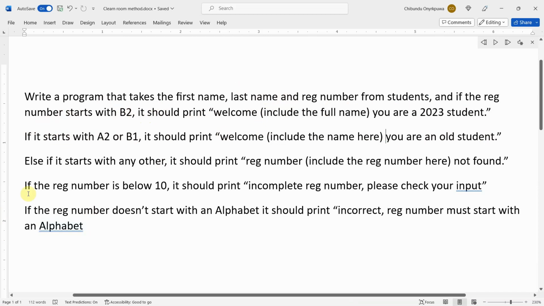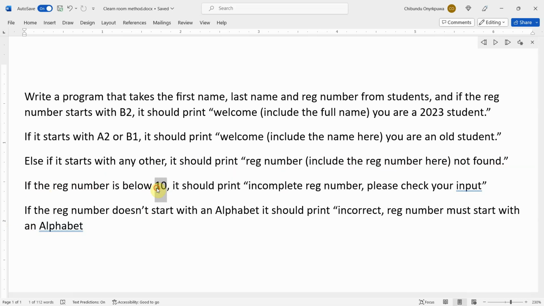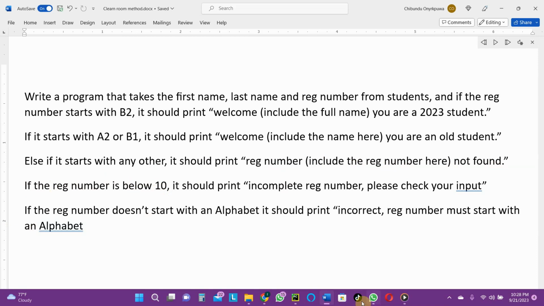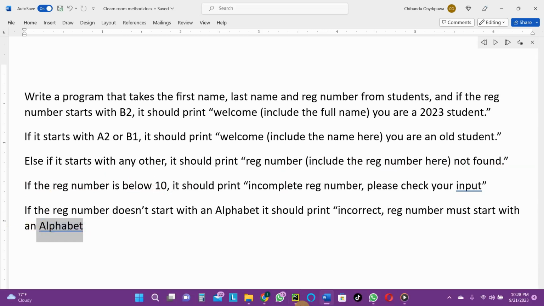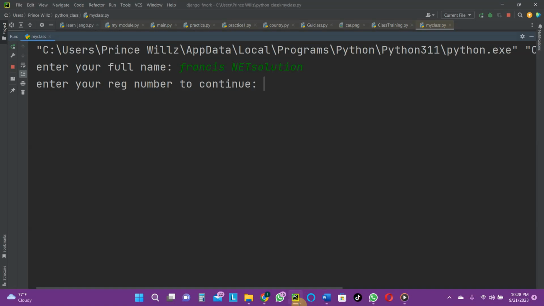Else if it starts with any other thing, it should print reg number, including that reg number, not found. Now, as you can see here, it says if the reg number is below 10, it means the reg number must be 10 digits, not below, not above. It must be 10 digits. And the reg number must start with an alphabet. It must start with an alphabet. Okay. Now, back to what we are coding.